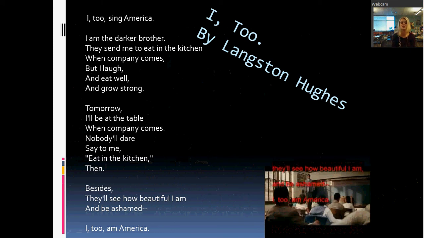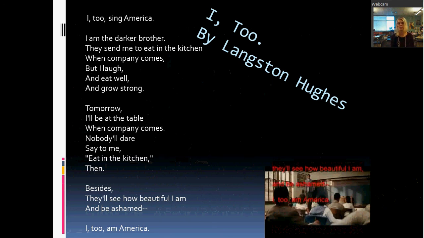So this is a great poem to really emphasize what the goals of the Harlem Renaissance really were. So I, too, am America, right? As a black man, I am the darker brother. I am the brother of America, right? I am an American, but they send me to eat in the kitchen when company comes, right? So he's saying that one day I will be accepted as the darker brother, as part of America, because I, too, am America.